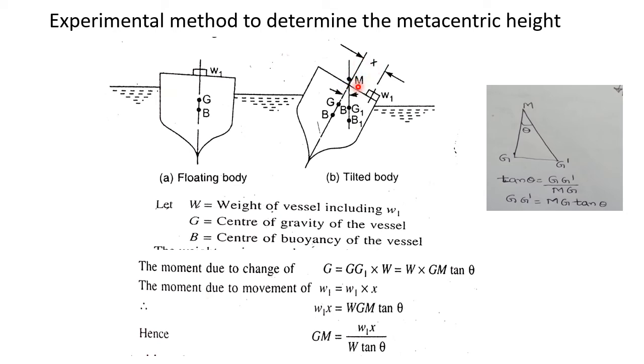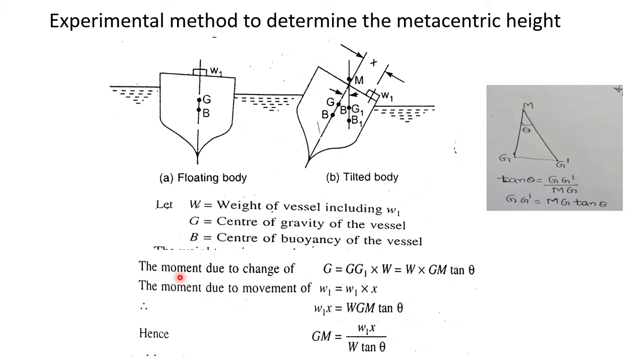Already we know it. Now, as the vessel is tilted, under equilibrium, how do we write this? The moment caused by the load W1 through a distance x must be equal to the moment caused by the shift of the center of gravity from G to G1.